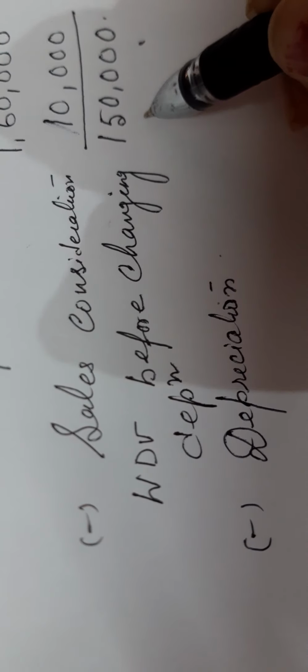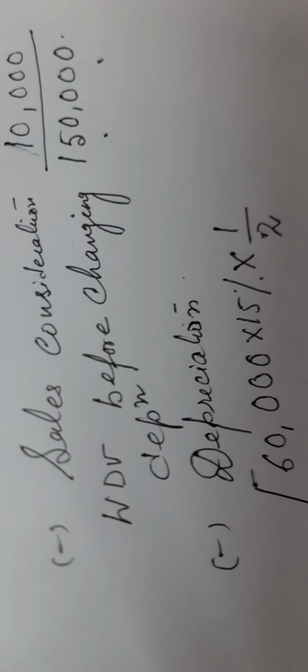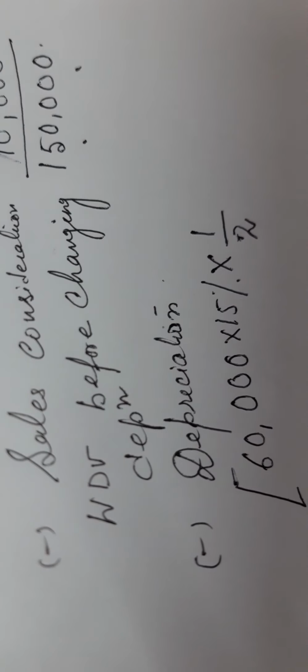First, out of this 1,50,000, we'll first take out the new asset. New asset is 60,000. Rate of depreciation is 15%, and we had a discussion that it will be considered from the date of put to use, and date of put to use is on 1st January. So the asset has been used for less than 180 days, and since the asset has been used for less than 180 days, we will charge half year's depreciation. 60,000 gone out of 1,50,000.